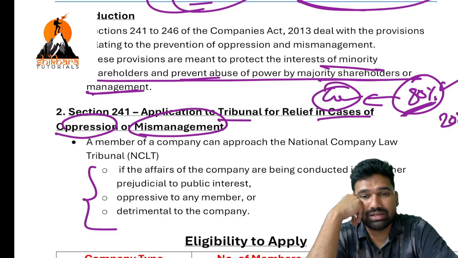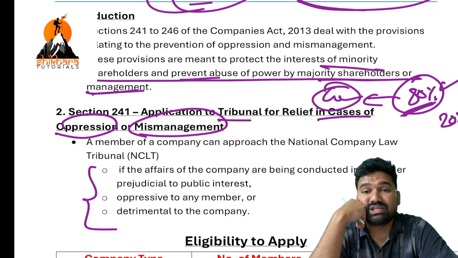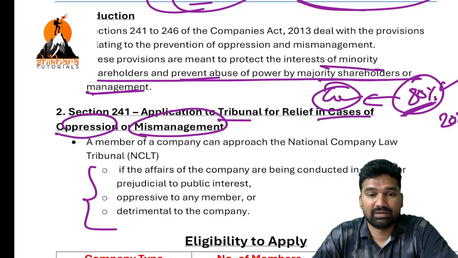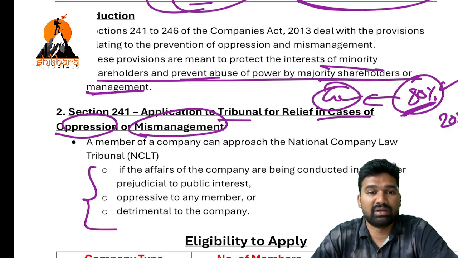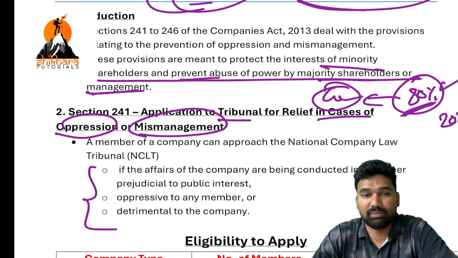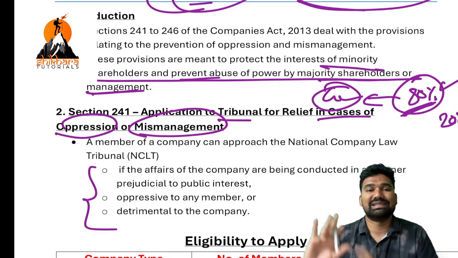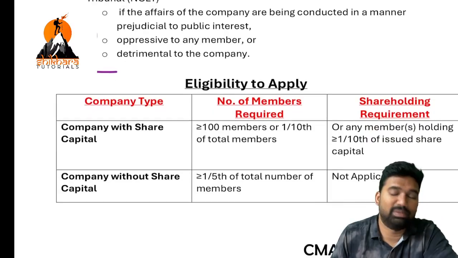They are running the company in an adverse way, or they are taking decisions which affect the company's financial interest and other interests in a detrimental way. Then also this group can approach the tribunal for relief. Please cancel those contracts, please stop these activities, please pass injunction orders, like that. Okay, so who are eligible to apply?